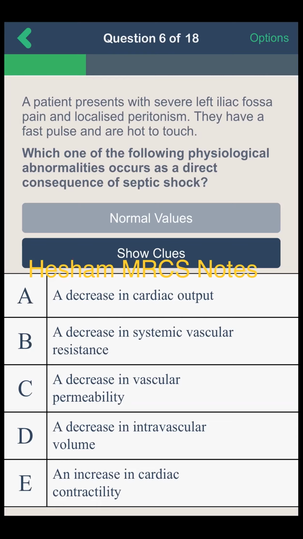In this patient with septic shock, there will be widespread vasodilatation due to release of cytotoxins. So there will be increased venous return, increased cardiac output, increased cardiac contractility, and increased vascular permeability. All of them are increased, but the cardiac contractility is debated due to toxin-induced myocardial depression, so there will be a slight decrease in cardiac contractility. The correct answer here is the decrease in systemic vascular resistance, like neurogenic, endocrinal and anaphylactic shock. Okay, another question.